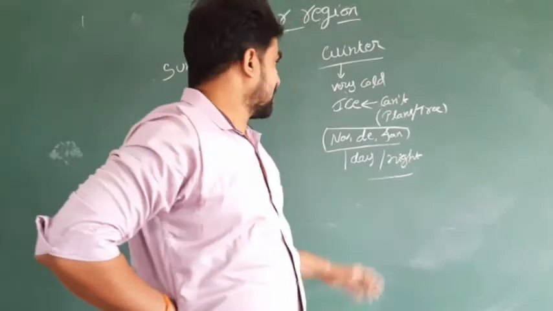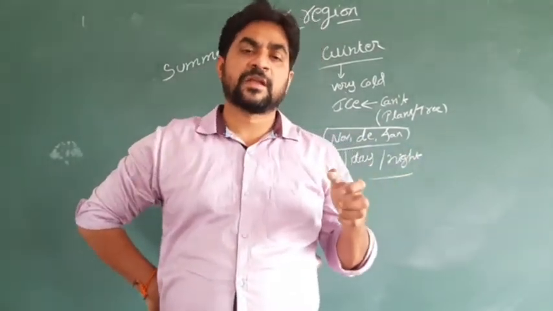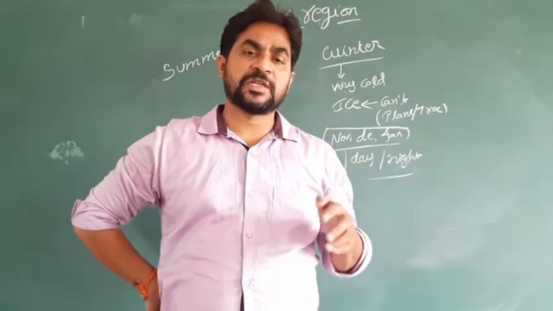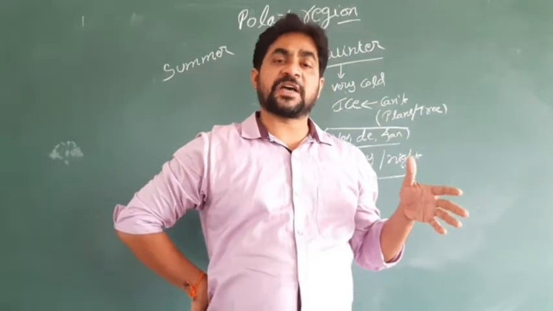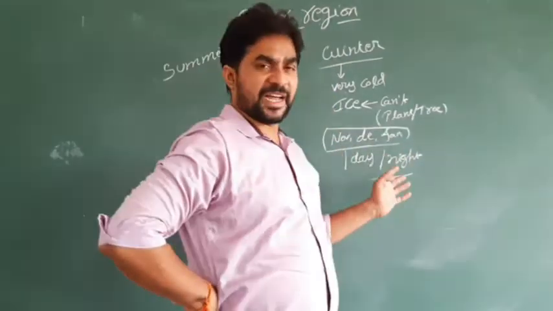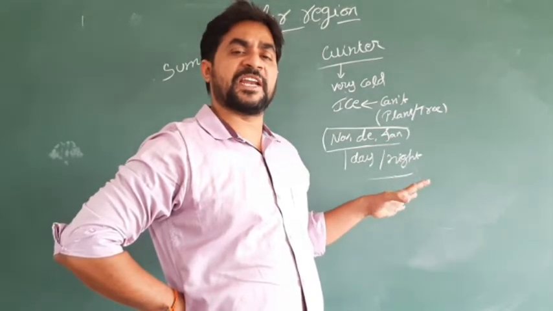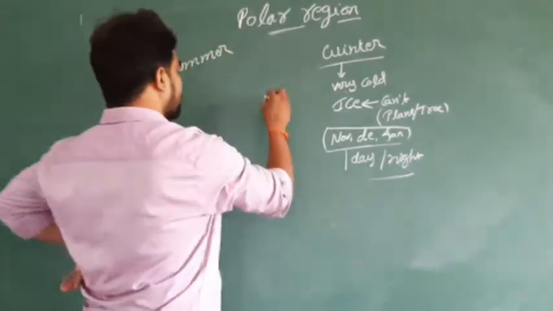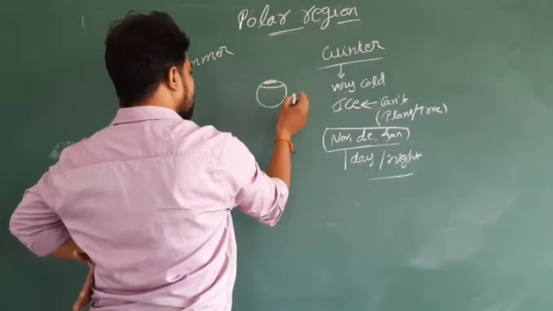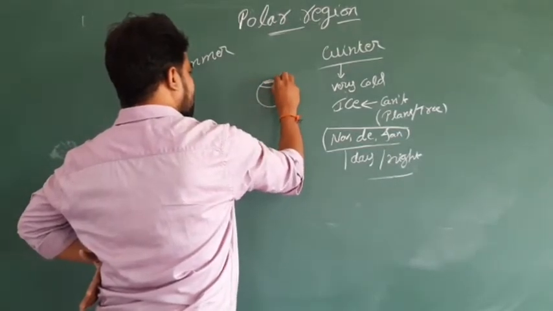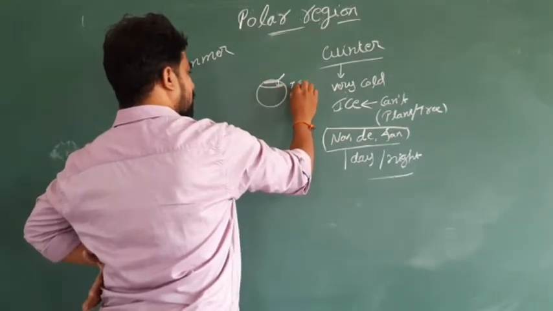One more thing is, at the time of winter, the animals and the birds will migrate to other areas. Animals and birds migrate because at that time this area is not suitable for living. Take an example, on a globe, it is called the polar regions. Comparatively, if they go from this northern side to the southern side, the temperature is somewhat good.